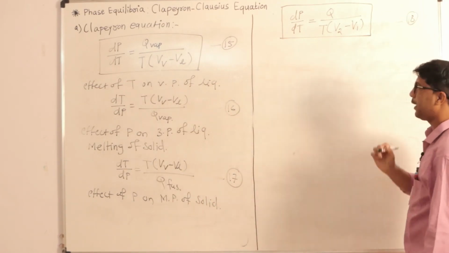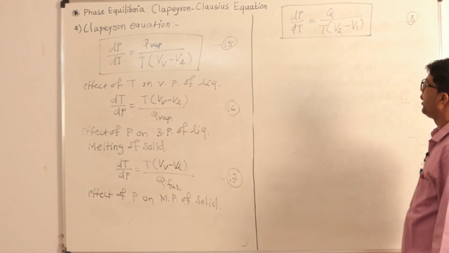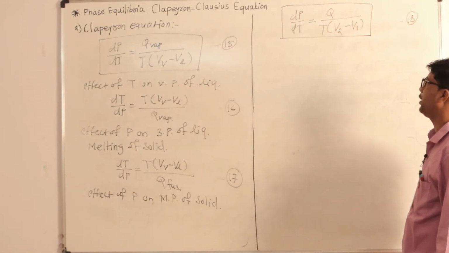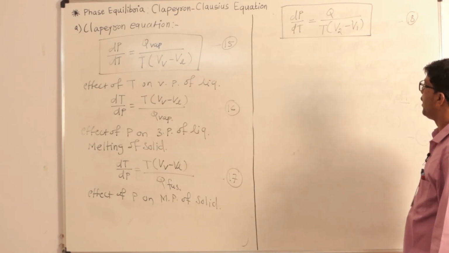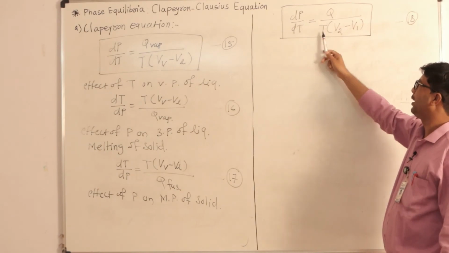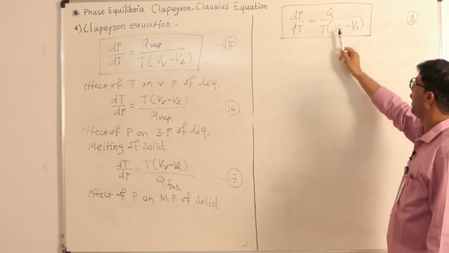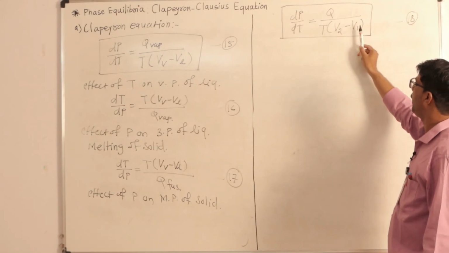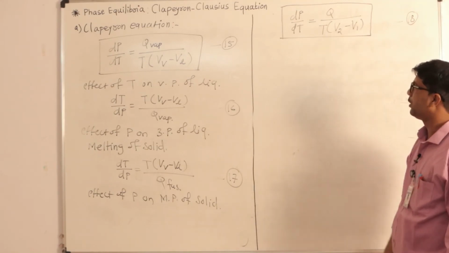In general we can write the Clapeyron equation as dp upon dt, that means the change in pressure with temperature, is equal to Q upon T into V2 minus V1. Q is the heat absorbed or evolved at temperature T, V2 is the volume of the final state and V1 is the volume of the initial state.